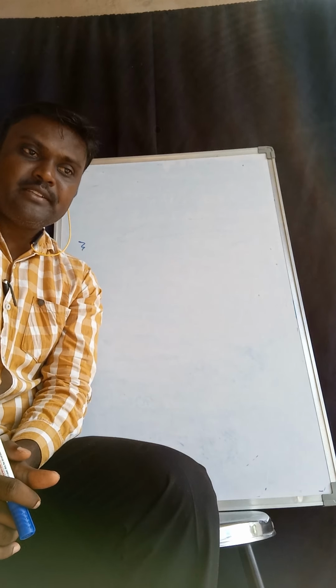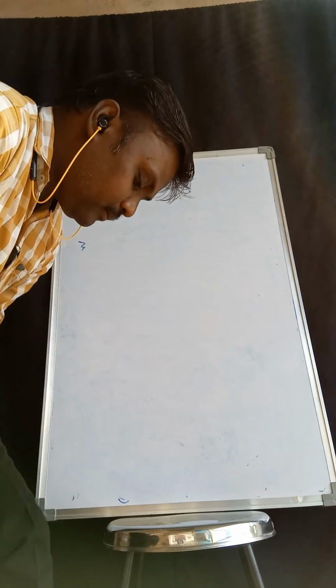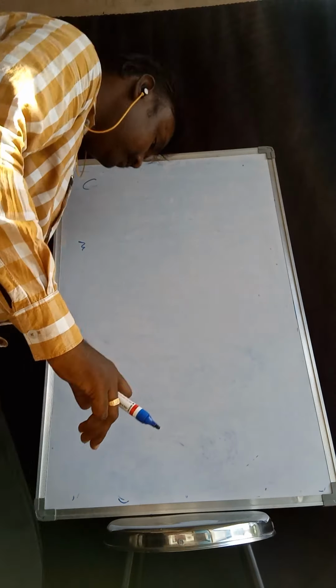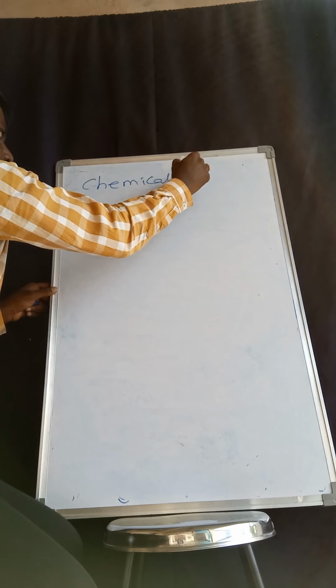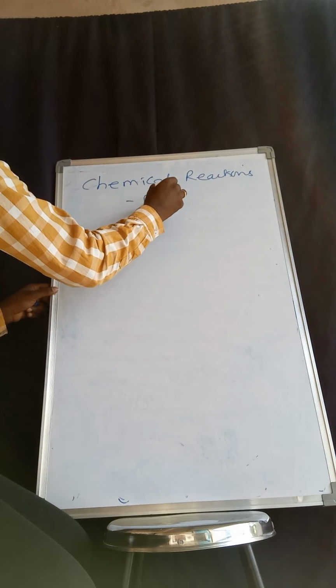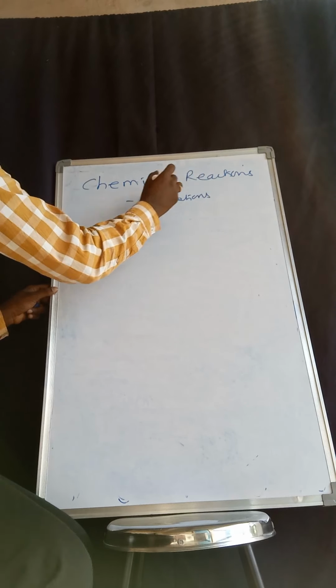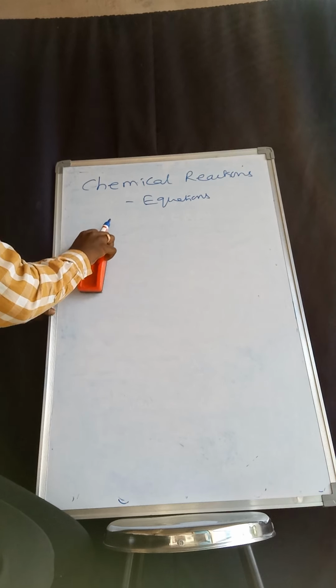The first chapter is in chemistry, that is chemical reactions and equations. This is quite an interesting one. In this one, these two phenomena can be seen combined.